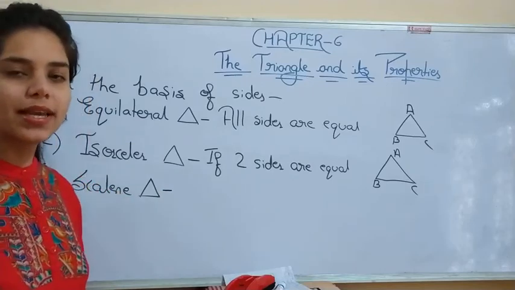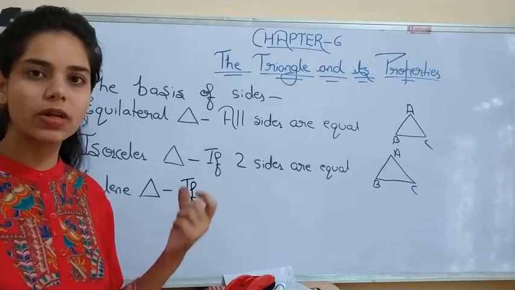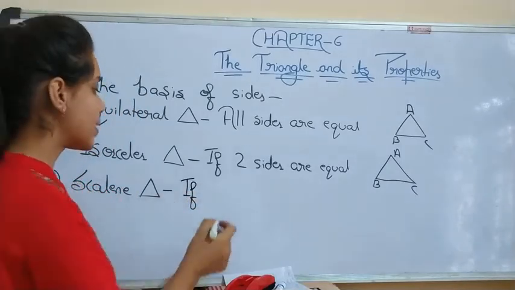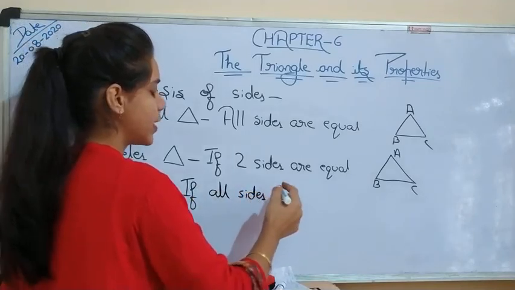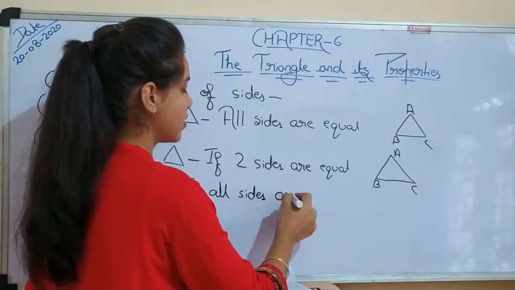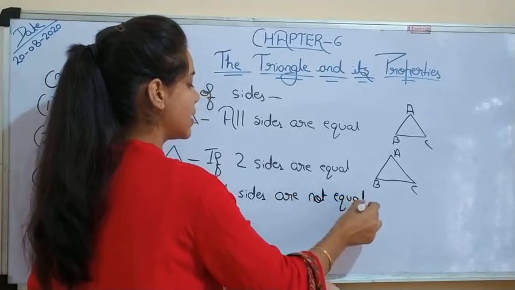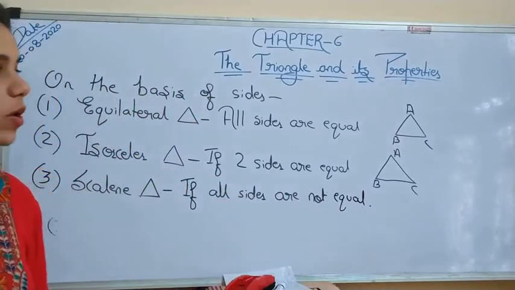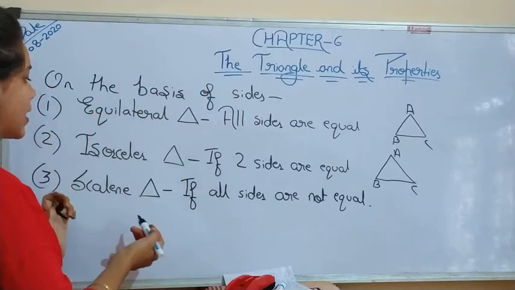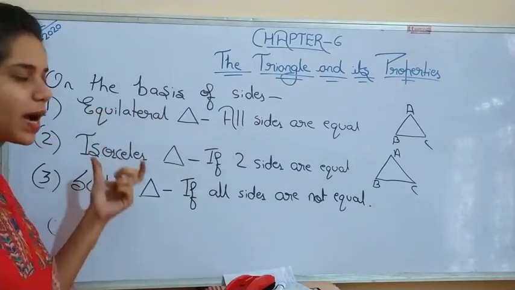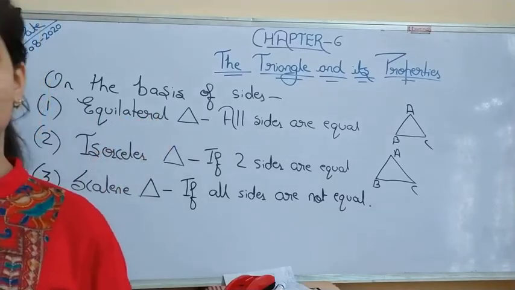And next, scalene triangle. What is a scalene triangle? If all sides are of different measures, meaning all sides are not equal or unequal, that triangle is known as a scalene triangle. So in this way, on the basis of sides, we can categorize triangles into three types: equilateral triangle, isosceles triangle, and scalene triangle.